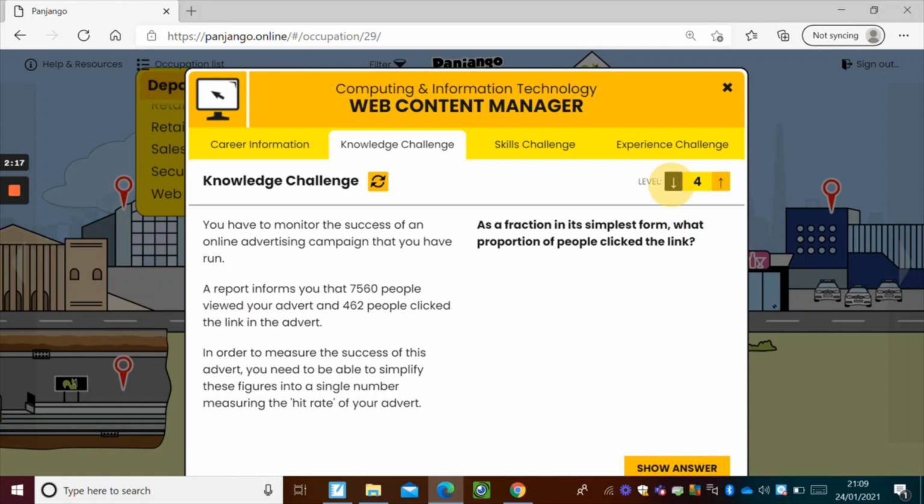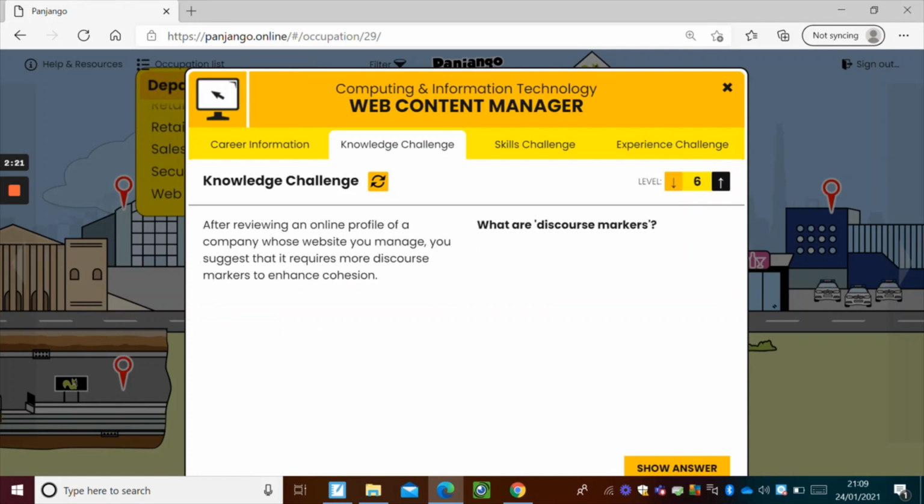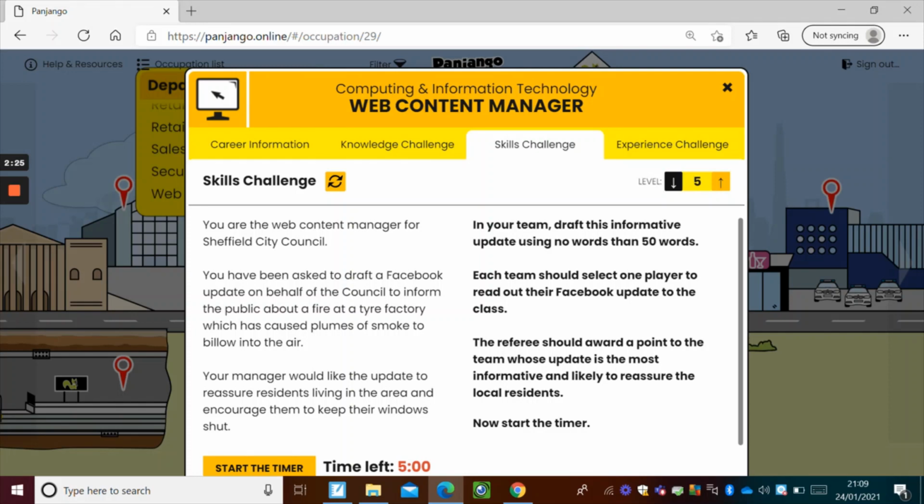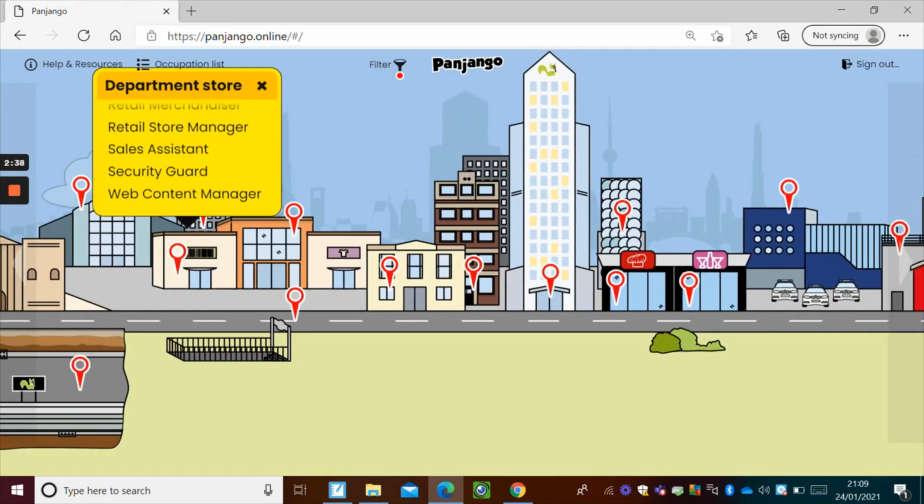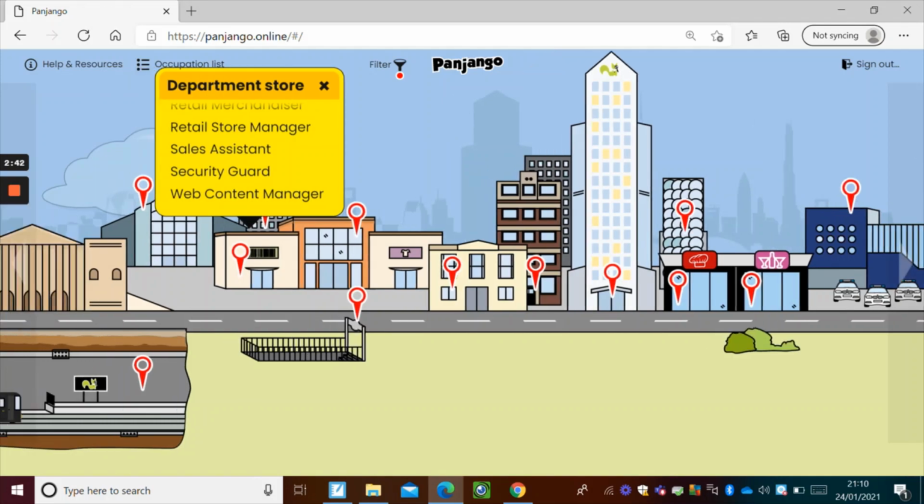Now this one, level 4 is the lowest one, but I could turn it up to level 5 or level 6 if I'm up for the challenge. Skills challenges here as well. Some of these are based for teams, but you can still have a little look at them and think about them. And again, you can turn them down if that's necessary. So have a good old look around and find out some more about some particular areas of work.